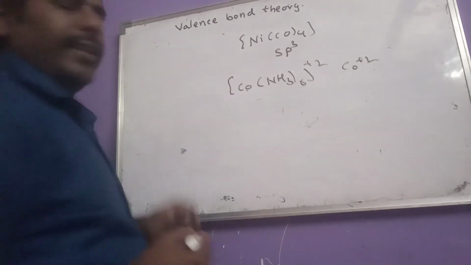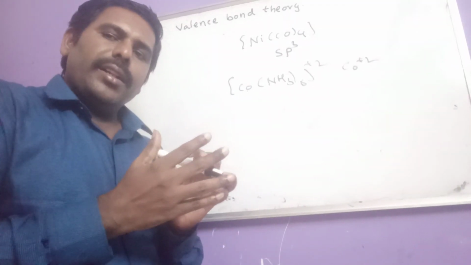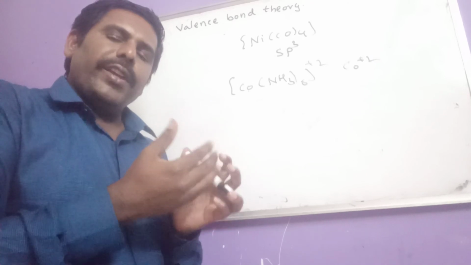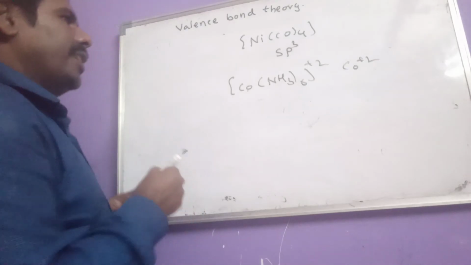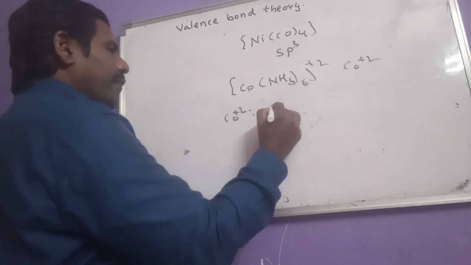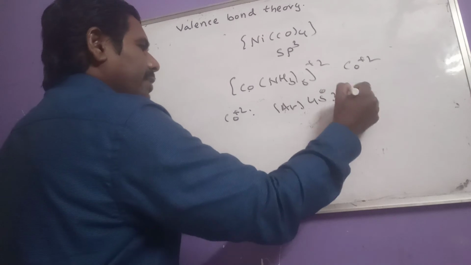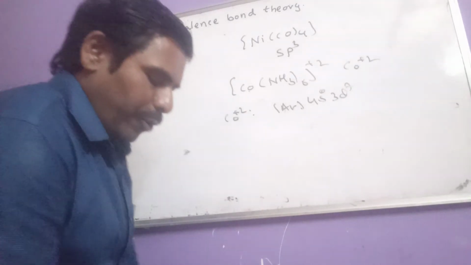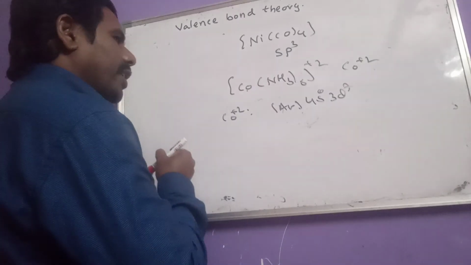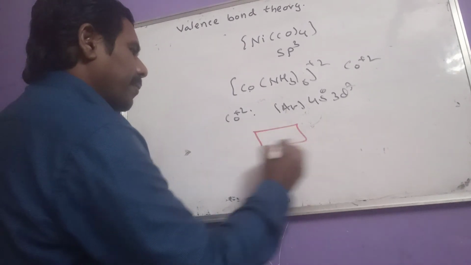Cobalt when present in the +2 oxidation state, a different phenomenon we can observe. What is that? Let us see here. Cobalt +2 means its configuration is argon 4s0 3d7. We have to write that in subshells here.